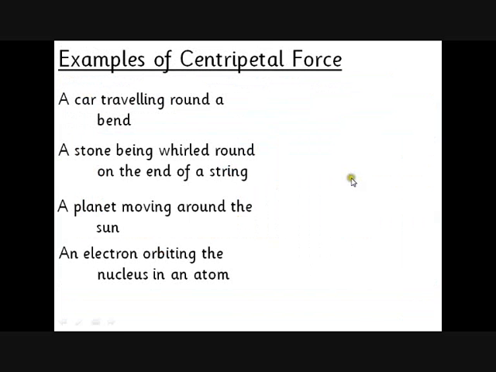Some of the examples: a car travelling round a bend. I wonder what the force is. Well, the thing that's keeping that car moving in a circle is the friction in the tyres. Without the friction in the tyres, the car would not be able to go around a bend in a circle. It would just skid off in a straight line. If you're whirling a stone round your head, or a ball like we did in lesson on the end of a string, well, the thing that's providing the centripetal force is the tension. You feel a pull in the string.